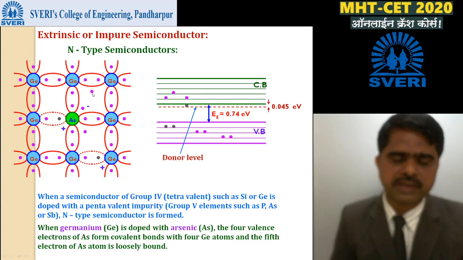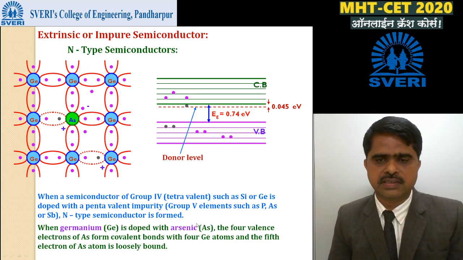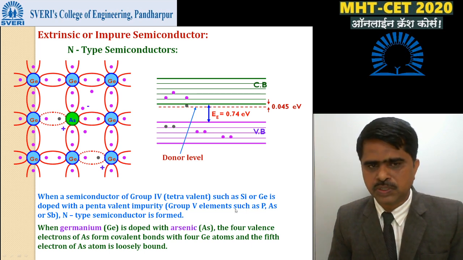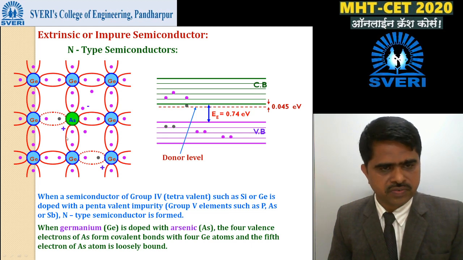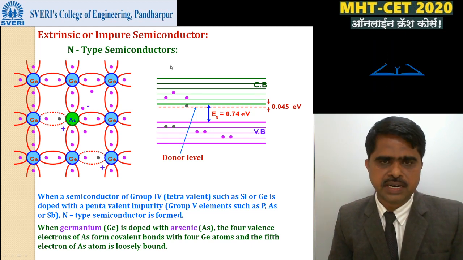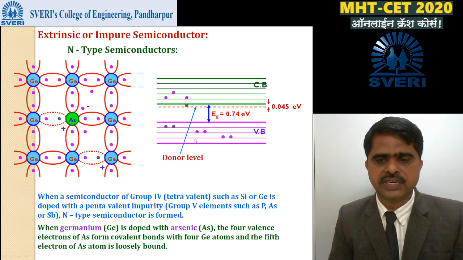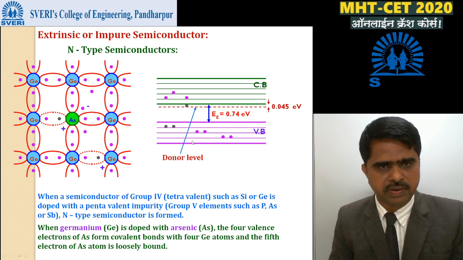Once again, we'll revise the n-type. Which group elements are added? 5th group. Examples of the 5th group: phosphorus, arsenic, antimony. 5th group means valency 5. Valency 5 means the outermost shell contains 5 electrons, and in an n-type semiconductor, the majority charge carriers are the electrons and the minority charge carriers are the holes. This is a small revision, required for solving the MCQs.